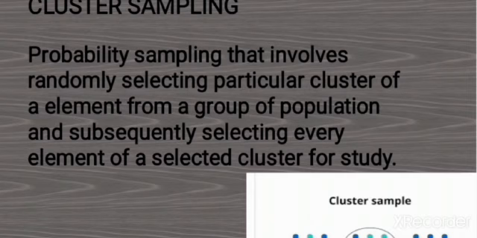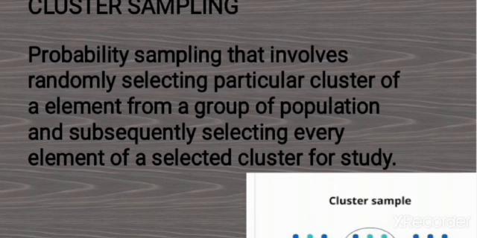So in cluster sampling, researchers divide the population into different groups called clusters. These could be groups that are externally homogeneous but internally heterogeneous. Let's assume that we have a population which represents a broad category of people of different age, sex, and profession.